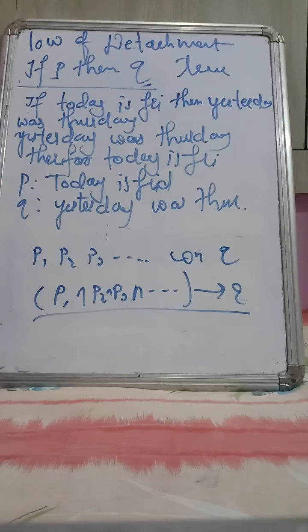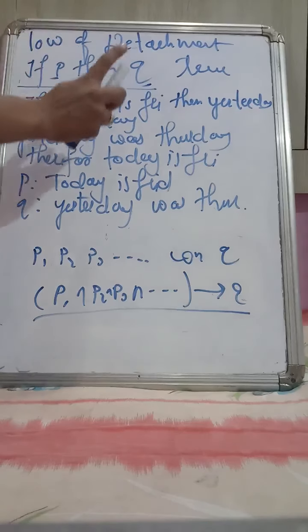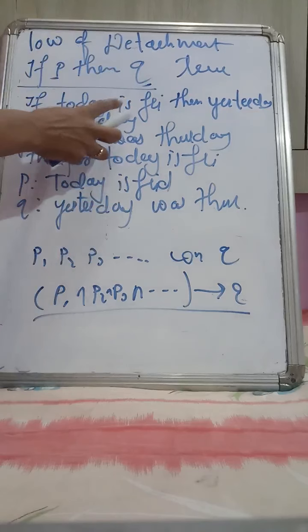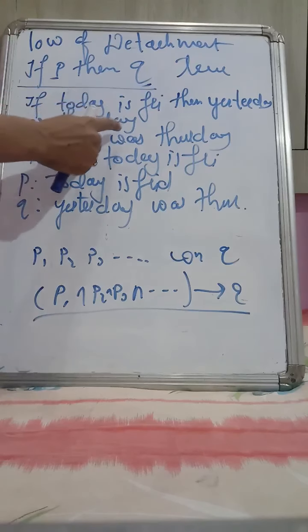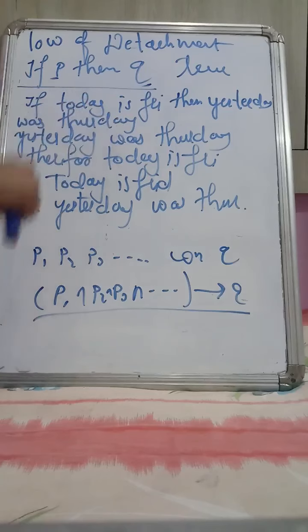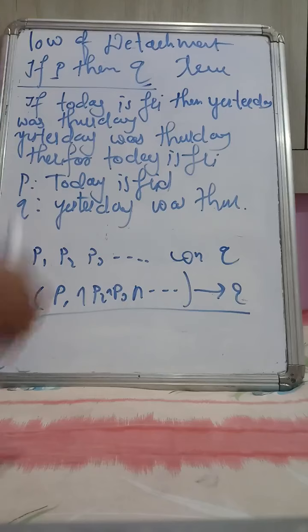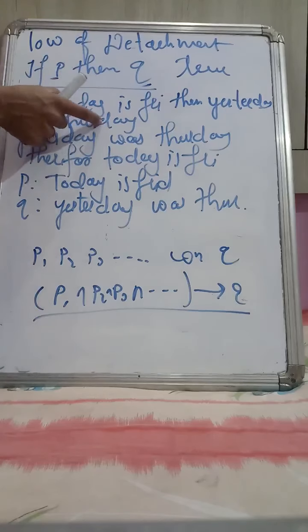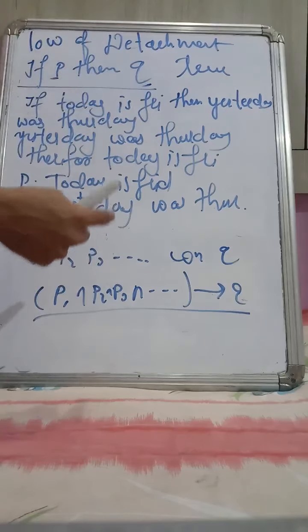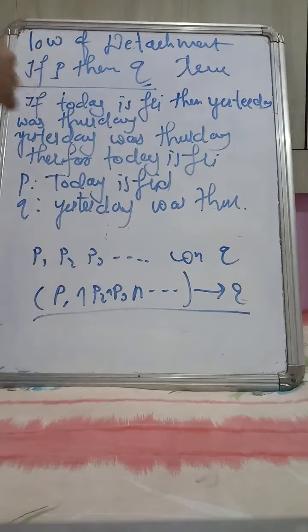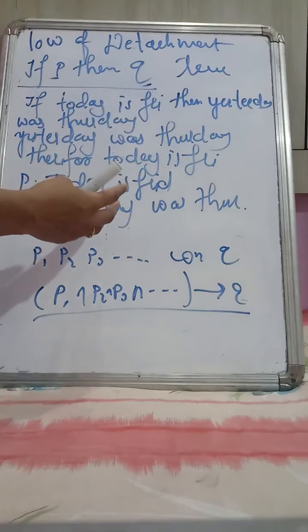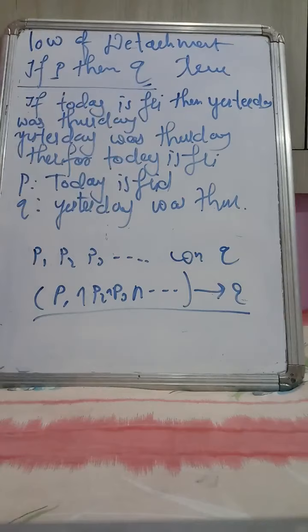In the law of detachment, the statement of the form if P then Q is assumed to be true. If this is true, correct, and P is true, then whatever next statement is remaining is also true.